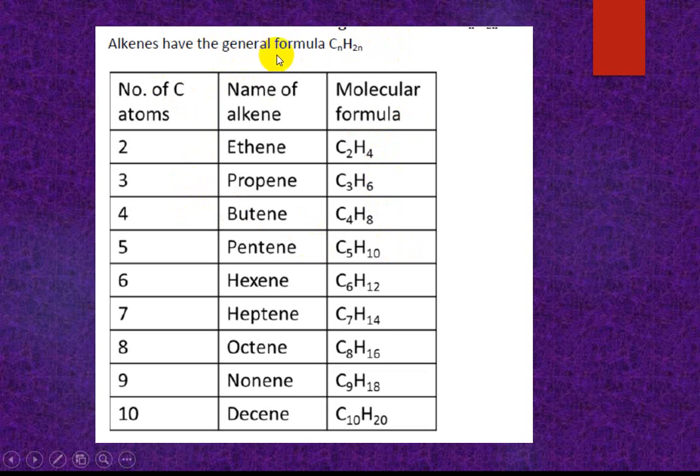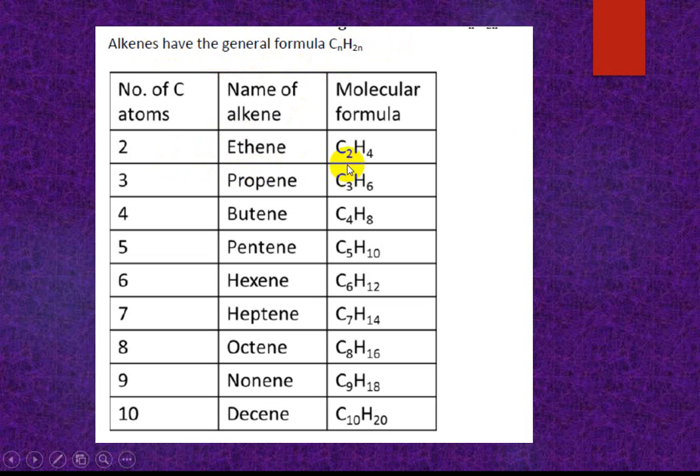All homologous series have the same general formula. So the alkene homologous series general formula is CnH2n. We know the alkane homologous series general formula is CnH2n+2. The alkene general formula is CnH2n.